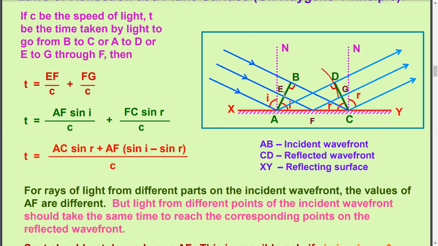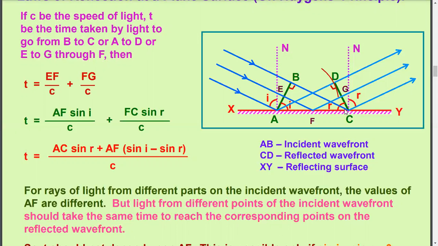And you know that this wavefront AB has two parts. The first part, part A, will strike the reflecting surface first, and part B will strike later, because it has to cover a longer distance.